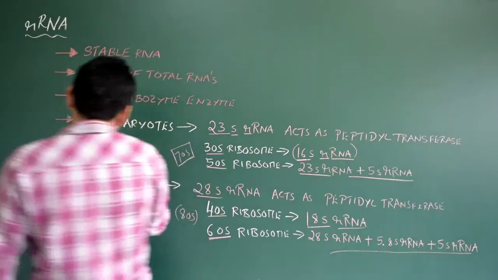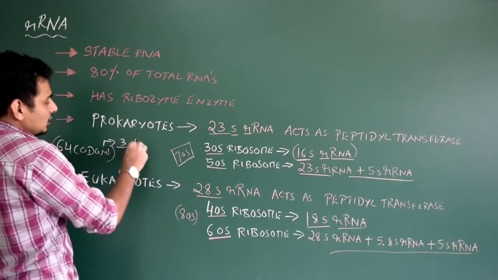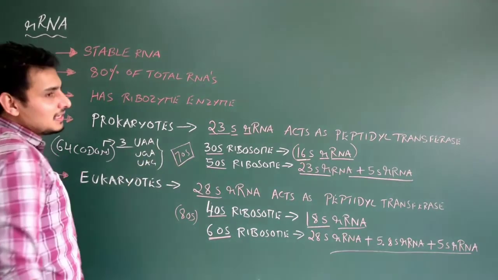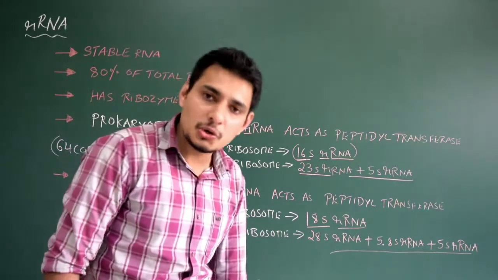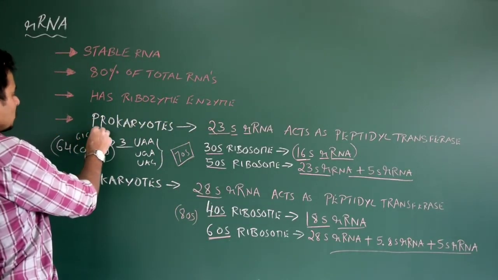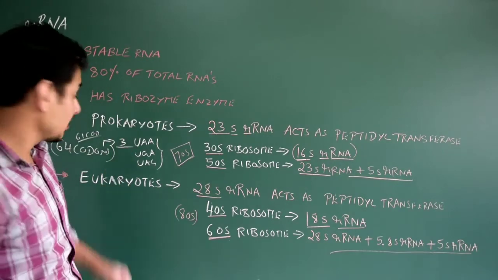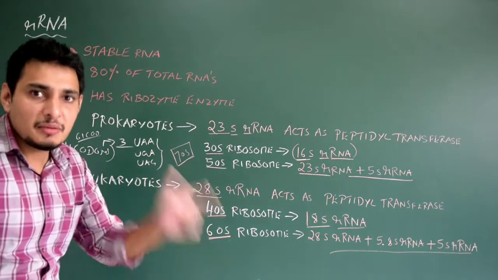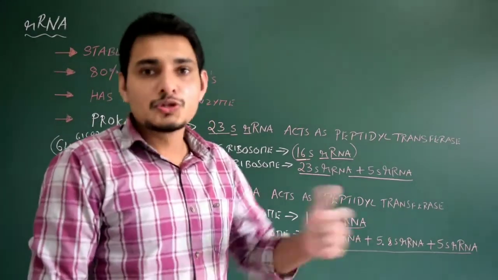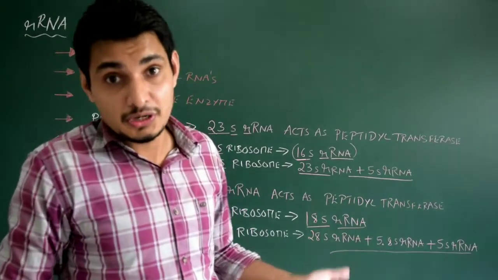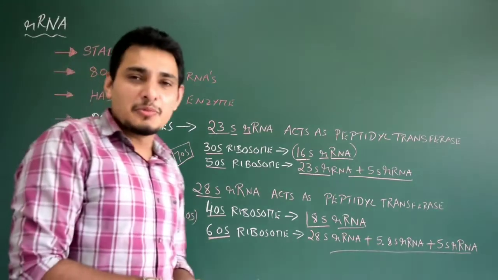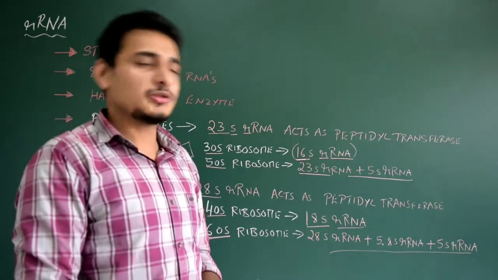Out of 64 codons, we need to subtract 3 codons, because we know them: UAA, UGA and UAG. These three are obviously stop codons, also nonsense codons. They terminate the translation process. So the function of the 61 codons is very important. You need to learn it because each codon is specific for a specific amino acid. For example, AGG codes for what kind of amino acid? So we are going to draw a big chart of the 64 codons and learn about it. There is a trick to learn it also, so don't worry about it.